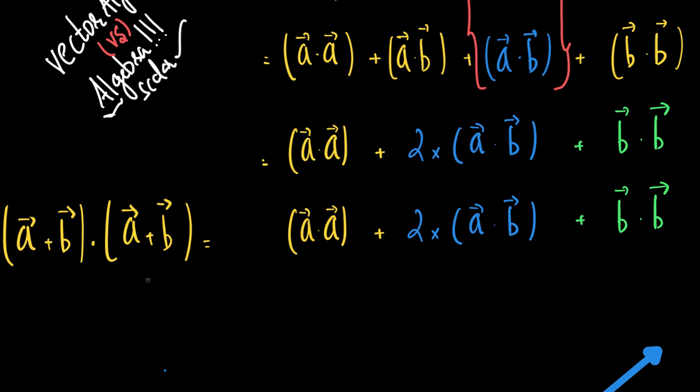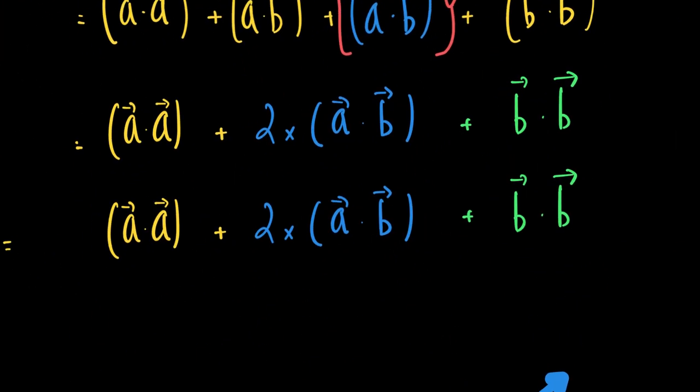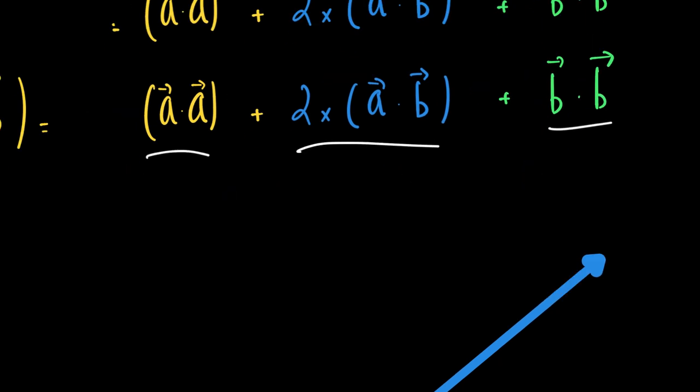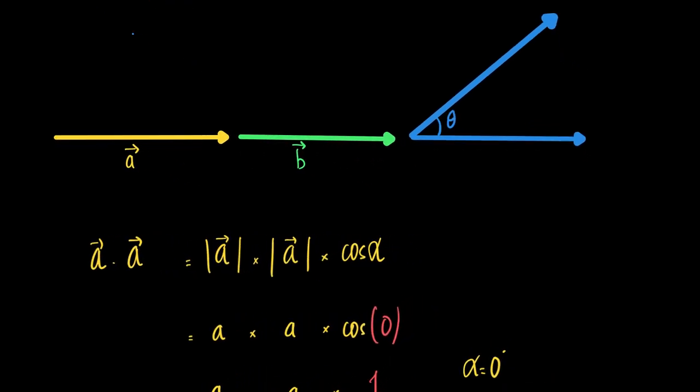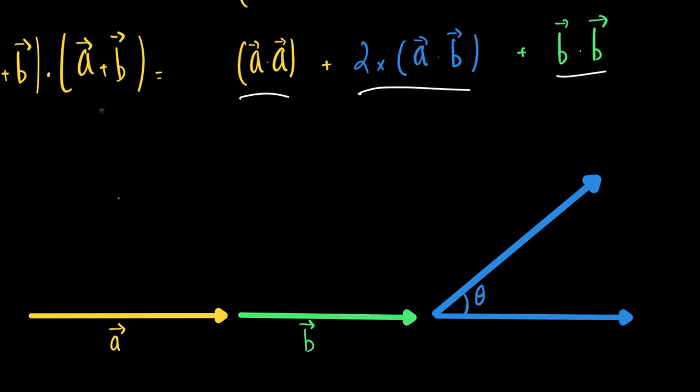So let's now discuss these three terms in detail, which are A dot A, 2 times A dot B, and B dot B. We have three cases here: A dot A, B dot B, and A dot B.